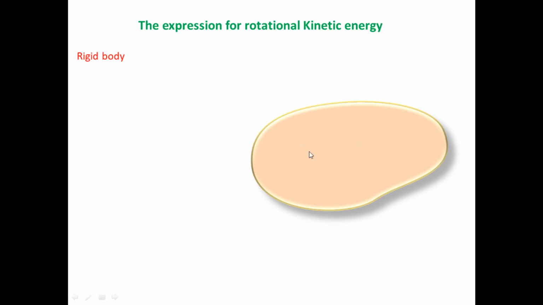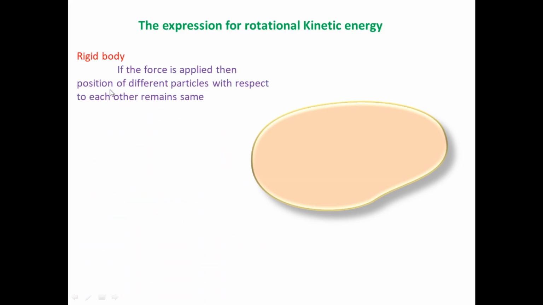So why do we call this a rigid body? Let's see, when an external force is applied to that body, the distance between any two particles remains the same. This distance cannot be changed, so that type of body is called a rigid body. See the definition: if a force is applied, the position of different particles with respect to each other remains the same. The distance between two particles cannot be changed, so this body is called a rigid body.